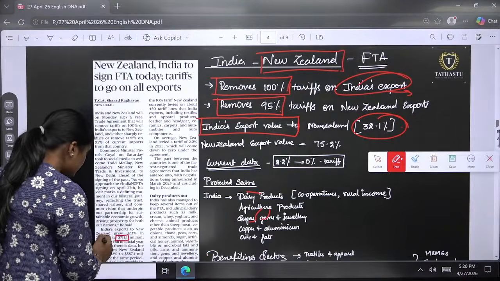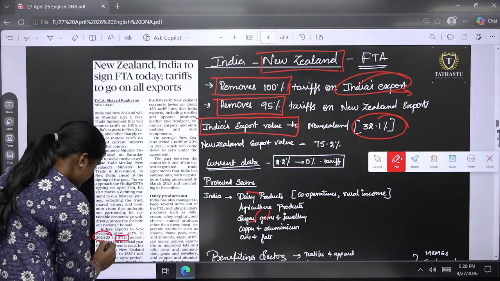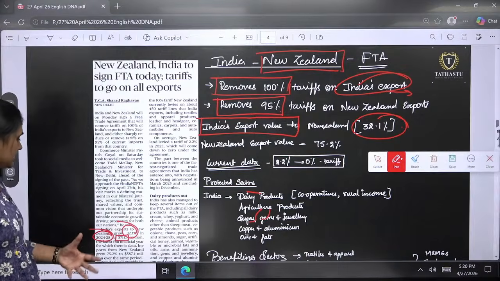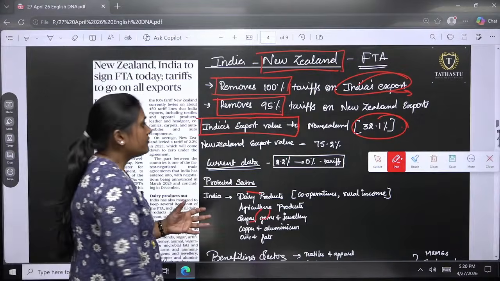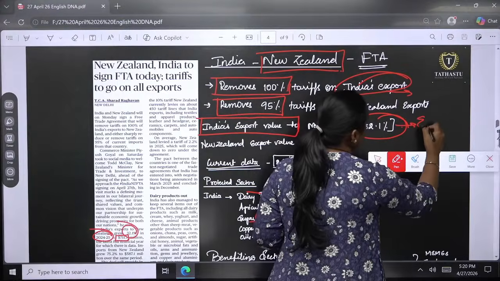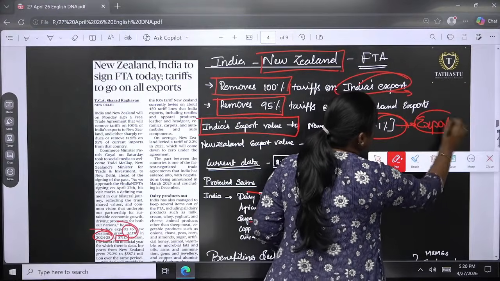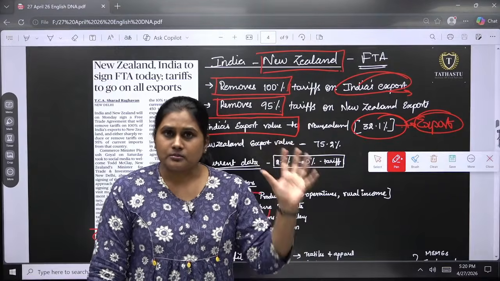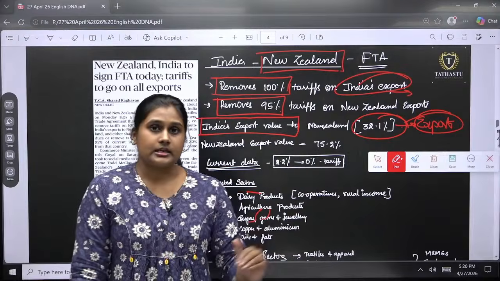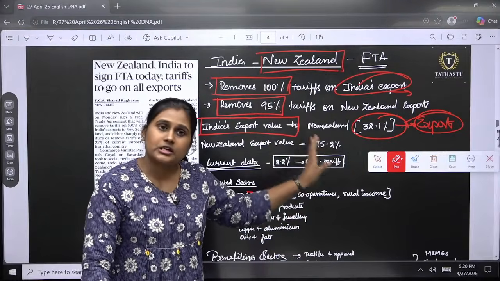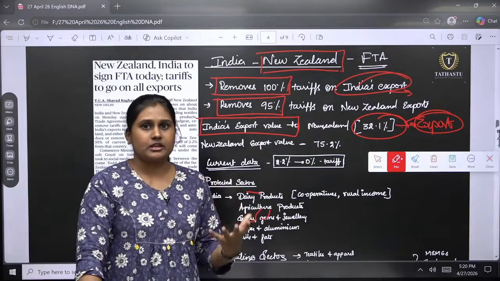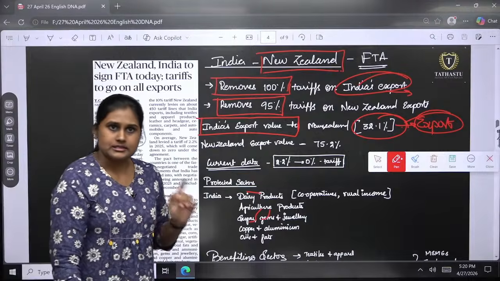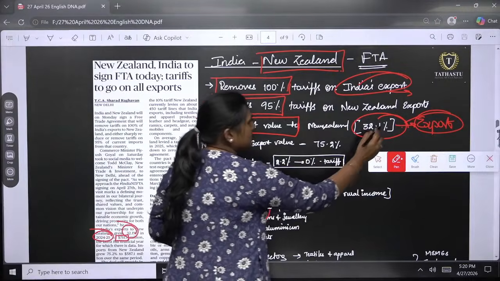In 2024 to 25, it grew around 32.1%, and it is expected to go further. With heavy exports, if I am paying tariffs of around 10-15%, a lump sum amount is going to New Zealand. Instead, when I sign this FTA, I will get the market there, and I don't have to pay that forex for those export duties. So this is a major thing.